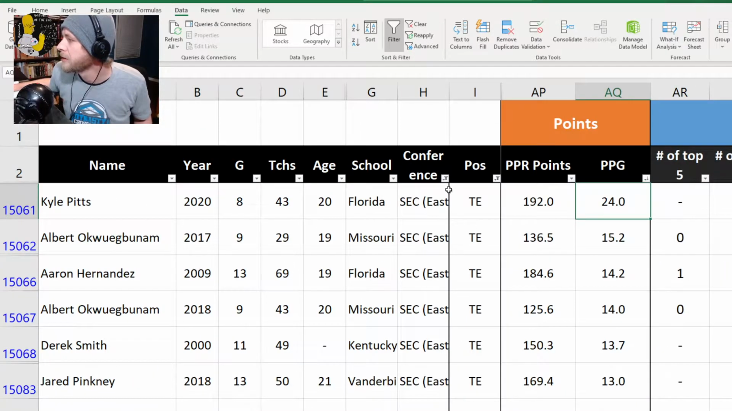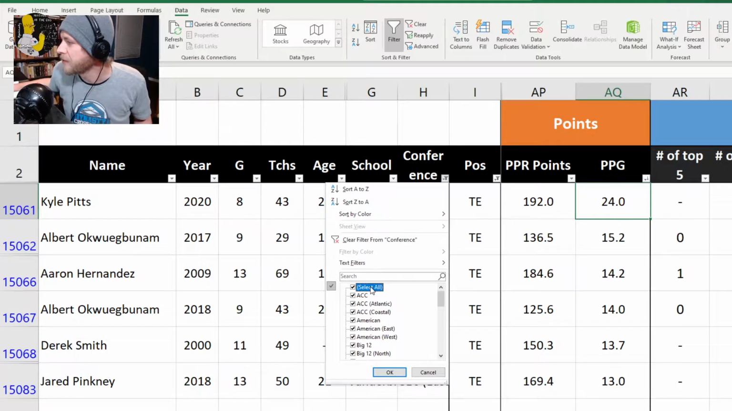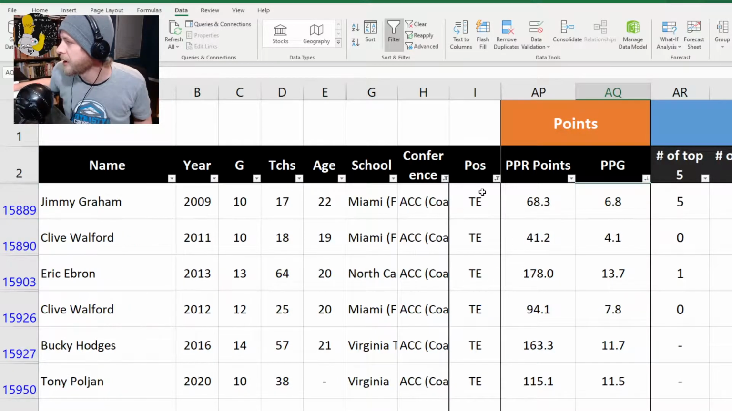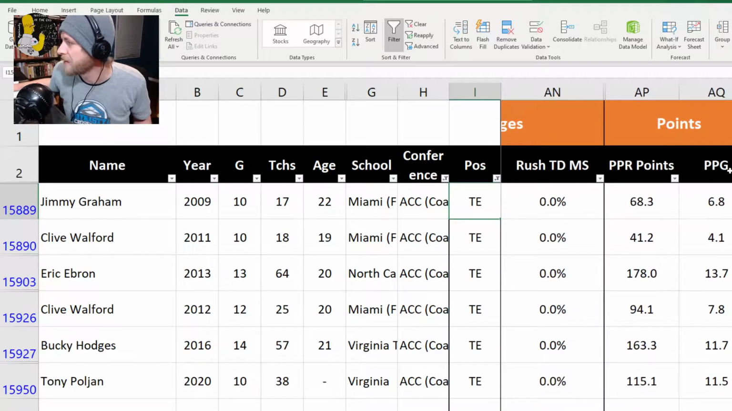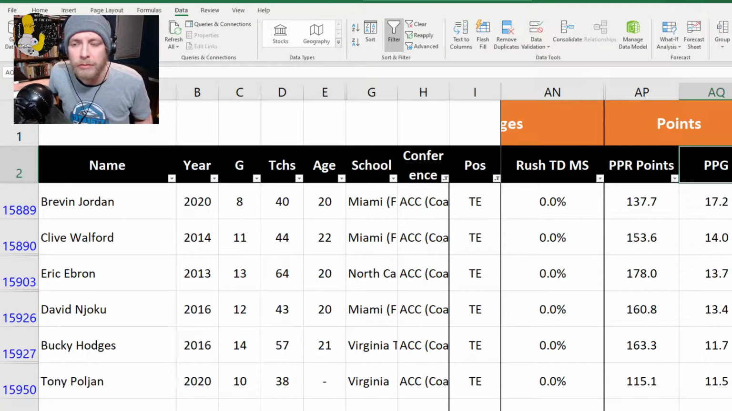By year. So let's go and look at the ACC Coastal tight ends, and see who had the best points per game season pretty much ever, or at least since 2000. I don't know, because Brevin Jordan, in his last year, relative to his conference, was as impressive a producer at the tight end position as Kyle Pitts was once you consider conference. Did I just blow your mind? I shouldn't have. That's a really basic, simple thing. I'm surprised no one's mentioned it.